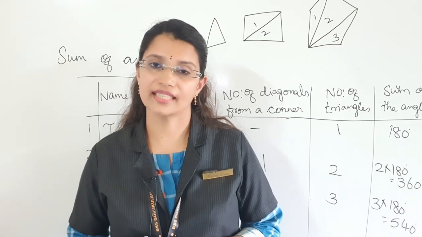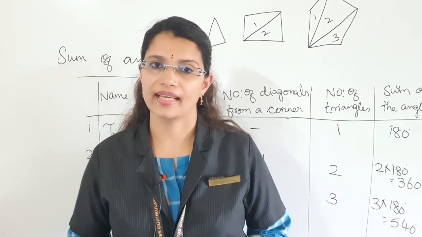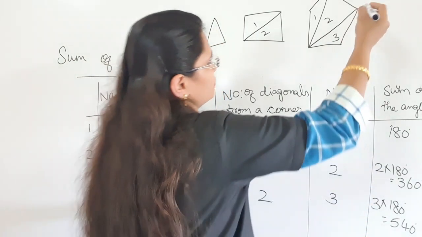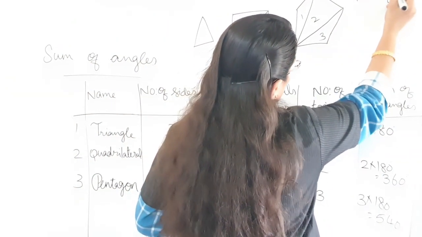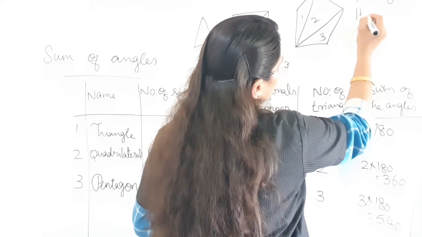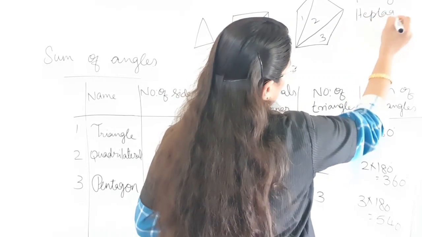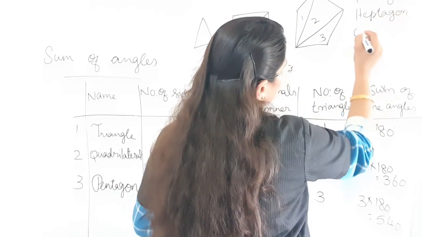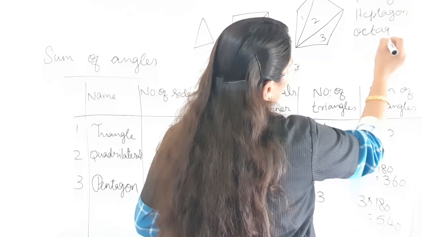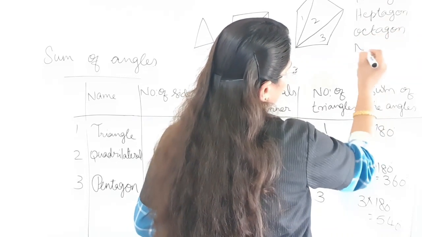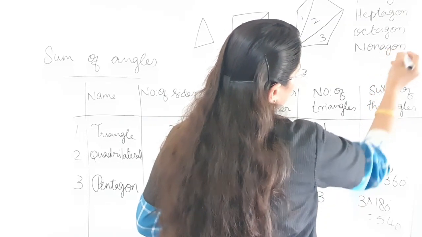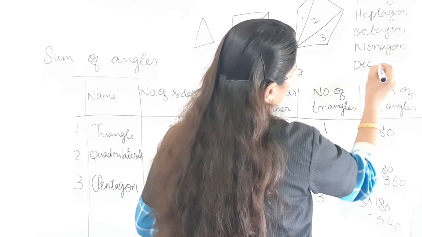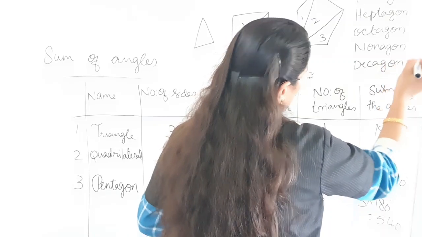Next is the 6-sided figure. What is a 6-sided figure called? Hexagon. 6-sided figures are called hexagons. 7-sided, heptagon. 8-sided, octagon. 9-sided figures are called nonagons. 10-sided figures are called decagons.